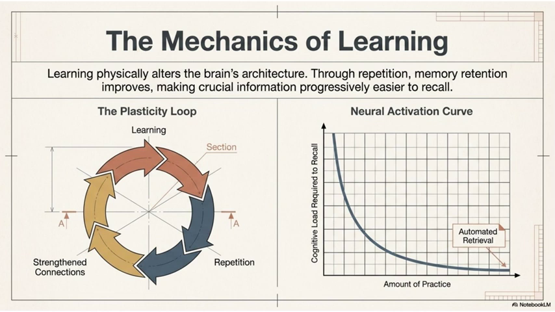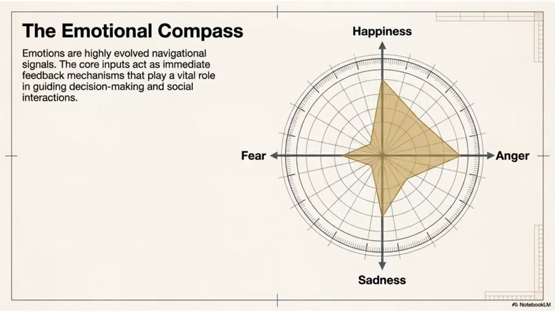7. The emotional compass. Emotions aren't random noise, they're highly evolved navigational signals. They act as immediate feedback, guiding both our decision-making and our social interactions.